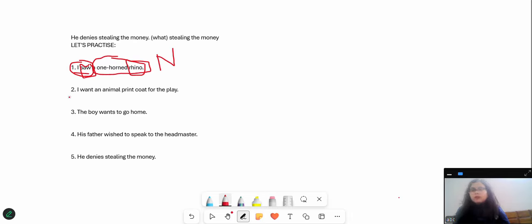Just separate the base sentence from the phrase. I want is the base sentence, and an animal print coat is the phrase here. Now, I have to figure out what is the object to my verb. I want. What do I want? I want a coat. So, coat is a complement to my verb, that is want, and coat is a noun. So, this phrase is a noun phrase.